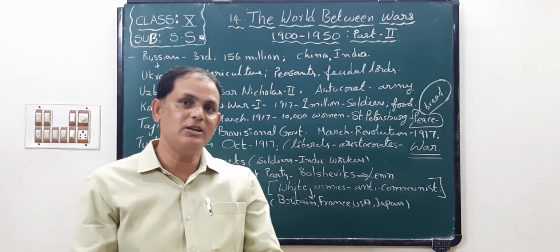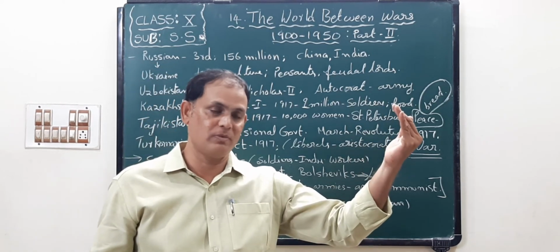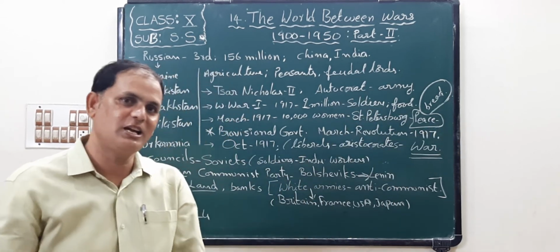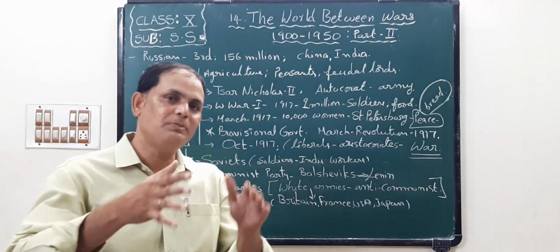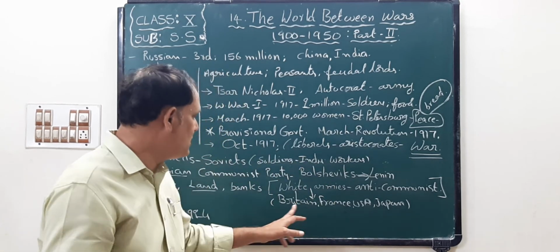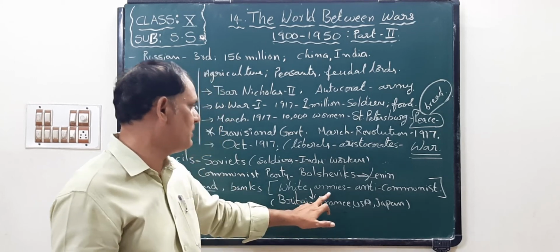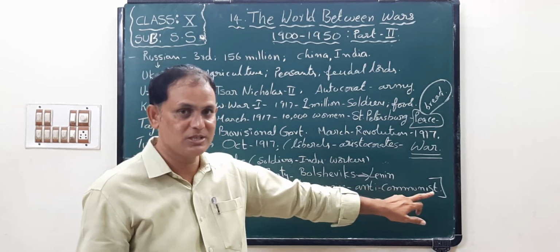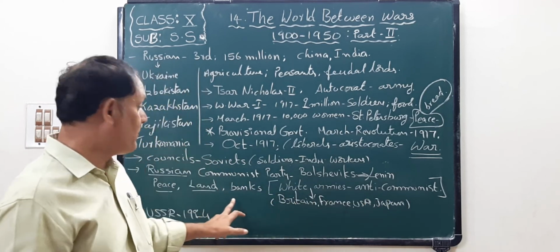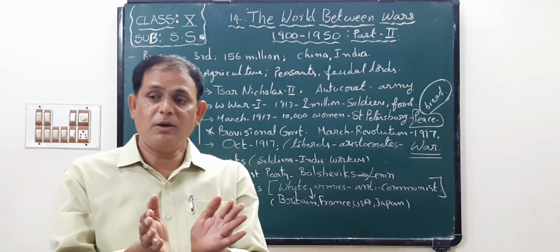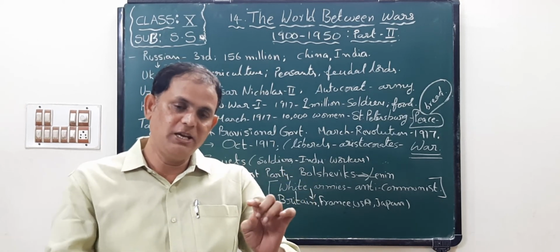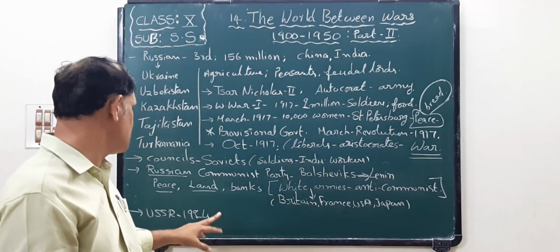Why? Because USA's ideology is capitalist, but Russia followed socialist ideology. So to stop the spreading of socialism or communism, these countries helped the White Army. But the communists, the Soviets, suppressed the remaining ones. Okay, children.